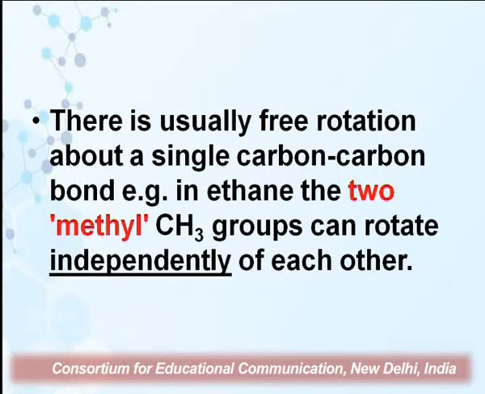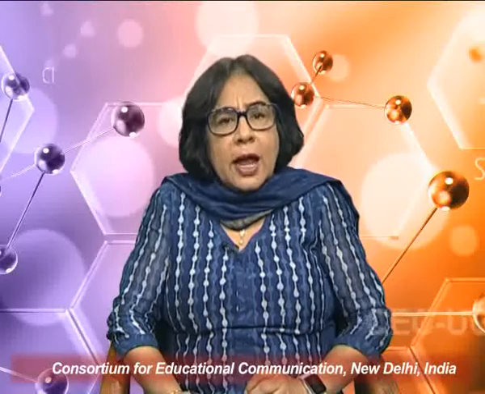Now if you take the example of ethane, what we find is that the ethane molecule has two methyl groups, and these two methyl groups can rotate independently of each other. Why is it so?